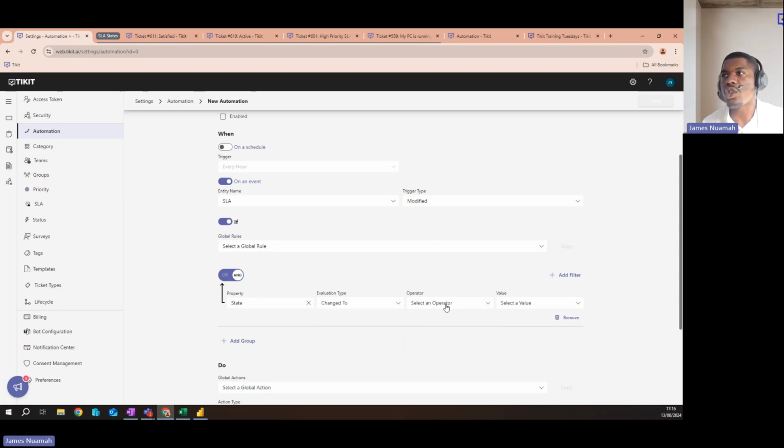We'll say if it was changed to approaching breach, for example. So this automation will only come into effect when the ticket has moved from active to approaching breach. And we can get really, really linear with it by specifying that particularly. So I could say changed from active to approaching breach to avoid anything else.